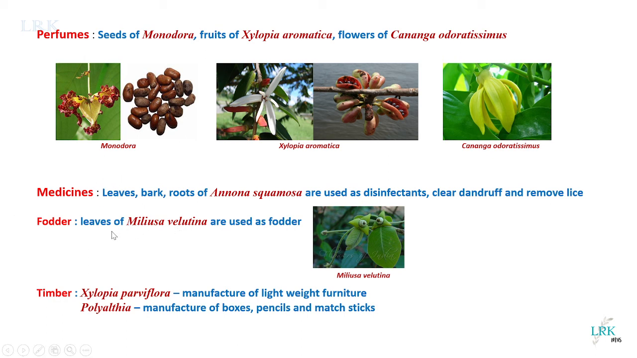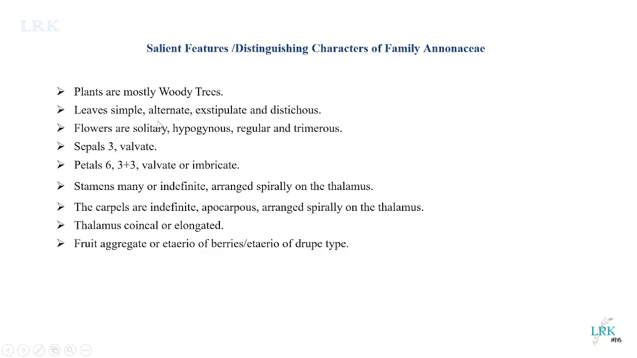Then some of the plants such as Miliusa velutina, the leaves of which are used as fodder for cattle. And the last one is Xylopia parviflora, where the timber is used to make lightweight furniture. Okay, Xylopia parviflora, lightweight furniture, and the timber of Polyalthia is used for making boxes, and also pencils and matchsticks. So this is regarding the economic importance of this family.